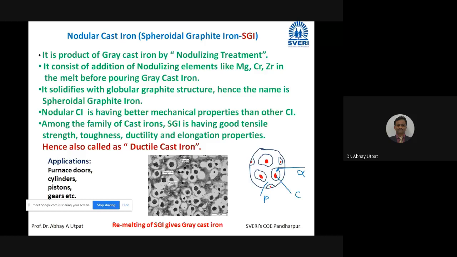Among the family of cast irons, this cast iron gives good elongation, ductility, toughness. Hence, because of its elongation properties, it is treated as ductile cast iron, used for furnace doors, cylinders, pistons, gears, etc. And this is the microstructure. So, friends, this is all about gray cast iron and its products today.